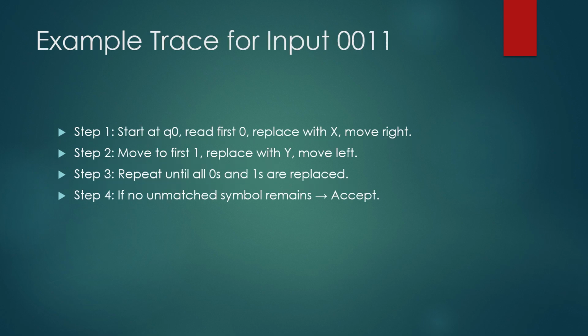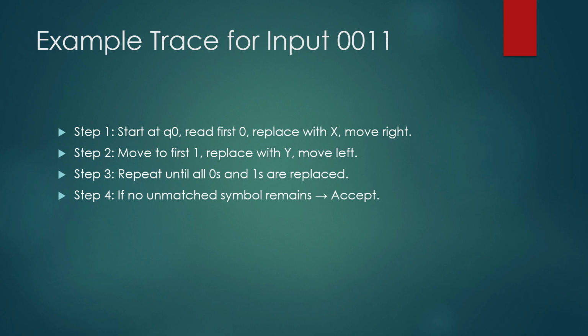Next we trace the input 0011, that is, zeros followed by ones, as discussed in the previous example. We start at initial state q0, reading the first input symbol 0. We replace it with X and move right. The machine starts in the initial state q0 and reads the first symbol of the input string. The symbol is 0, so it is marked as processed by replacing it with X. Then the tape head moves right to find the corresponding 1.